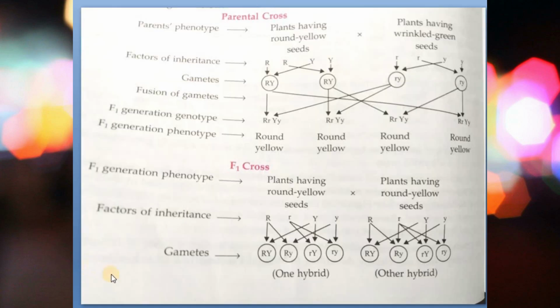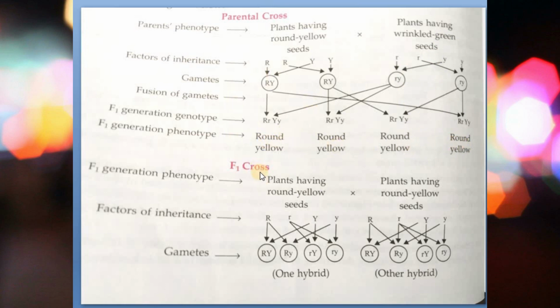So for your proper understanding, I have shown you a chart here. Here you see the parental cross. The round yellow seeds are crossed with the wrinkled green seeds. After the cross, you can see here only round yellow seeds are produced. No wrinkled green seeds are produced. That is, the recessive character is not seen to be expressed in any of the offspring.